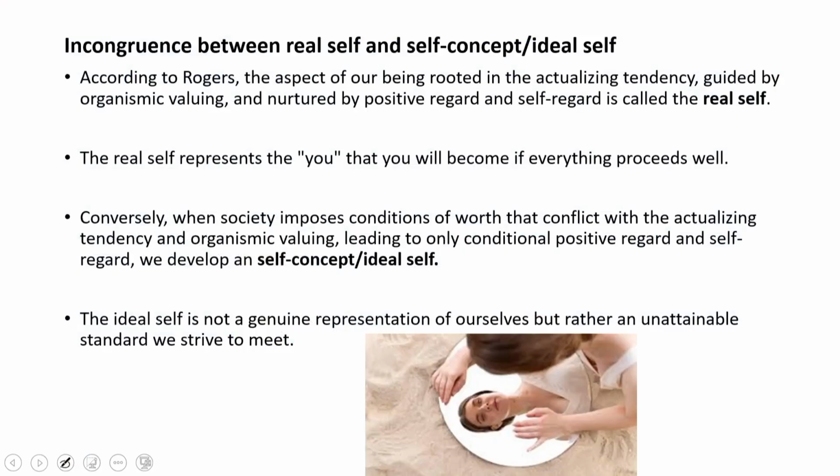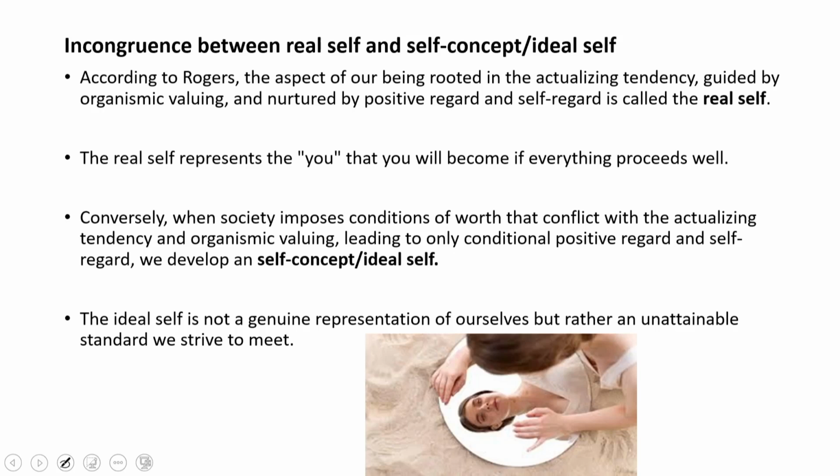Now, this incongruence between the real self and the ideal self creates neurosis, as we already saw in the model. So, according to Rogers, this aspect of our being, rooted in the actualizing tendency, guided by organismic valuing, nurtured by positive regard and self regard, is called the real self.